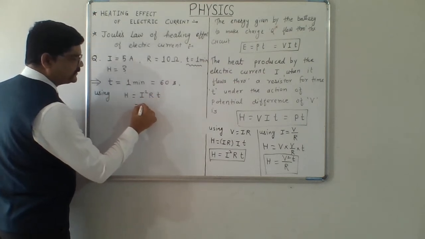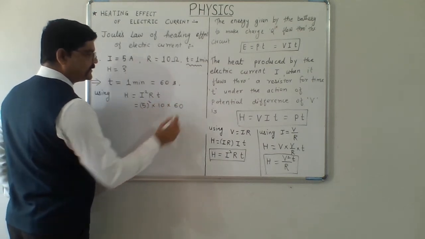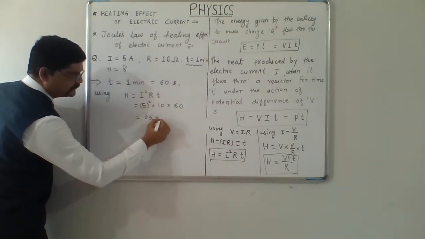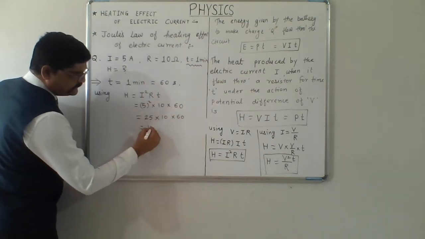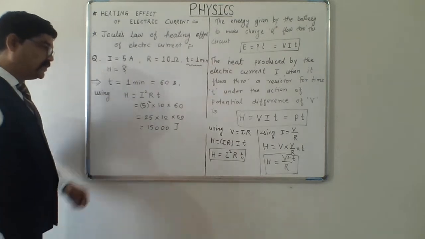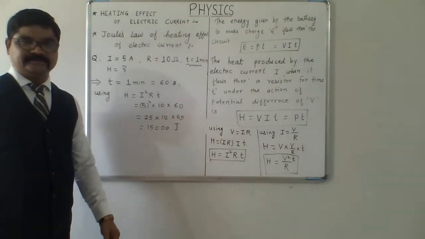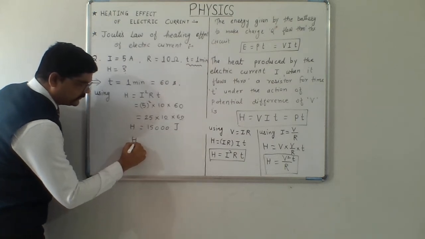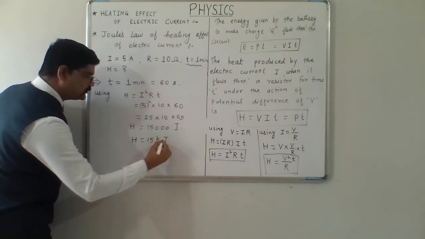We get I is 5, so 5 square into R is 10 ohm and time T is 60 seconds. All quantities are in SI units, so 25 into 10 into 60. You can multiply, 25 into 6 is 150. This will be the value of heat produced by this current in the given resistor. H equals 15,000 joules, or we can also put a prefix here, H equals 15 kilojoules.